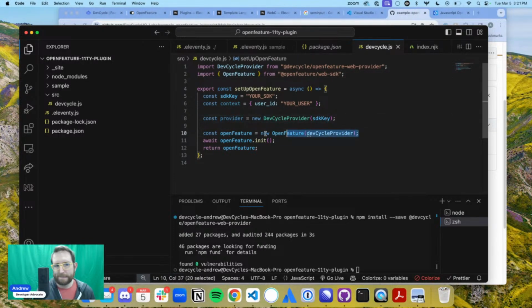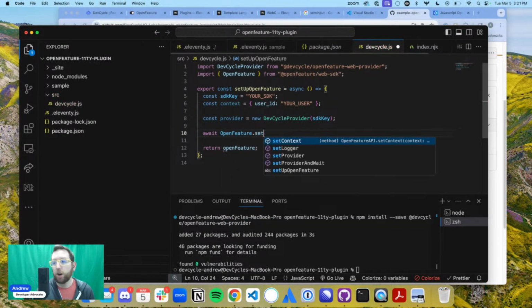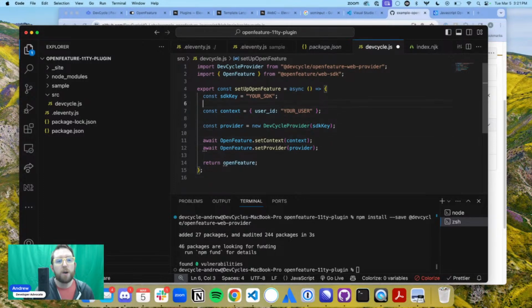And then, no, we're not going to do this yet. So now we're going to do an await statement. We're going to await OpenFeature, and then we're going to set the context to the context that we defined, so our user context that we had there. We're then going to set our provider. So this is the base process here. We set our SDK key, we set our context, we set our provider. We then set that.